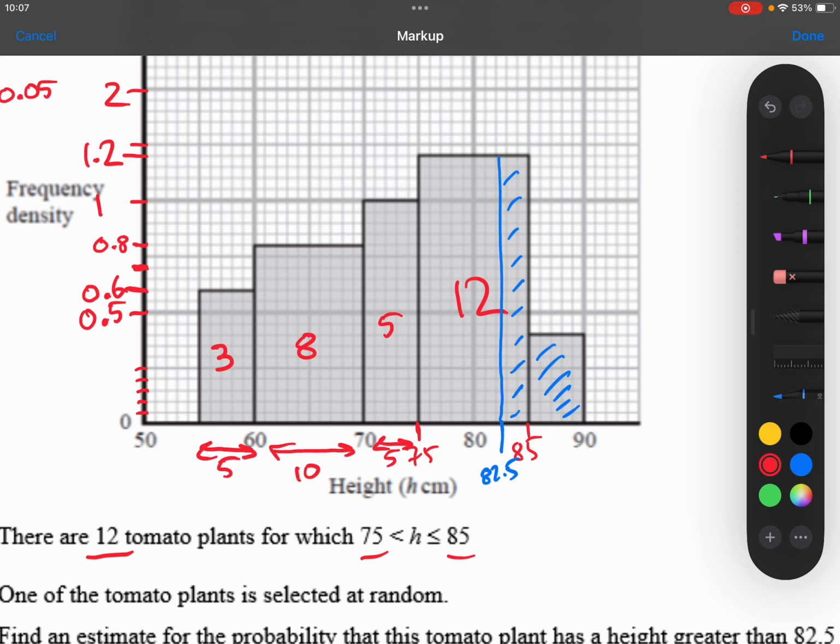The next bar we already know about, was 12. And the final bar here, the width is 5. The height here is going to be 0.4. So 5 times 0.4 is 2.